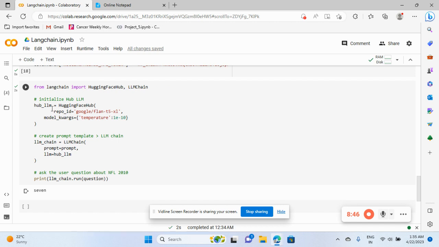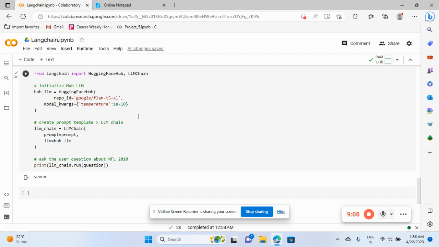So I have created my hub LLM equal to HuggingFaceHub, and I have given my repo ID, because I have created one repository and I use that one. Then the model name and temperature; you can go over there, copy and paste it over here.